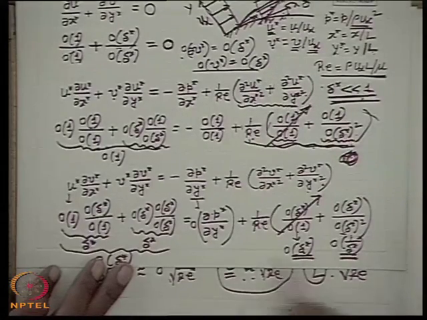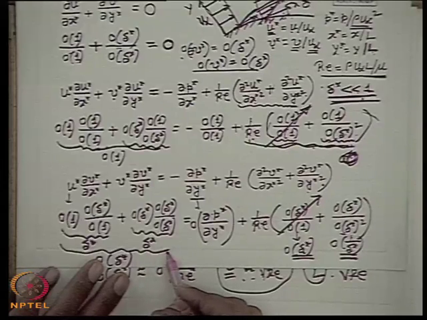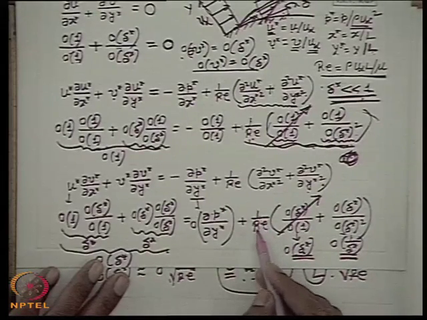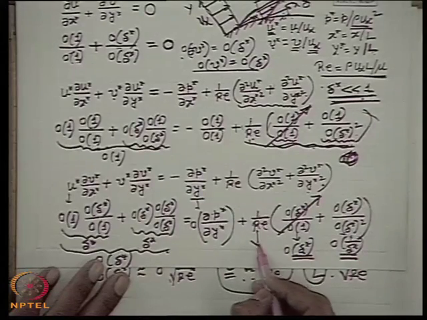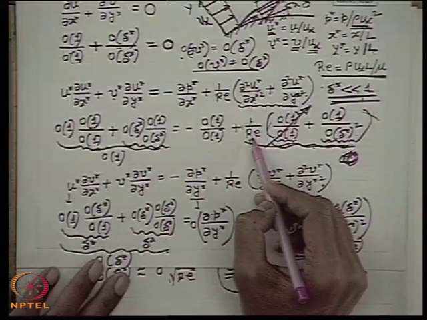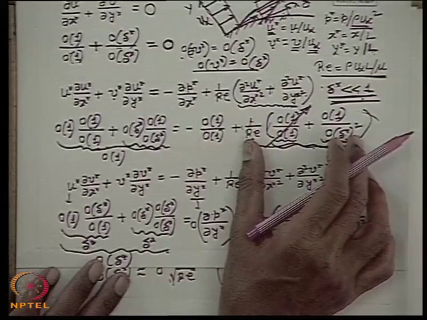So therefore we see that the order of this term is in the order of delta. So the order of this term is 1 by Re into 1 by delta star. We know from the earlier analysis that the order of 1 by Re is equal to the order of delta square, so that this term's order becomes in the order of delta.